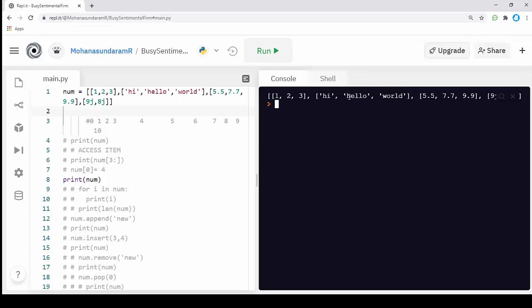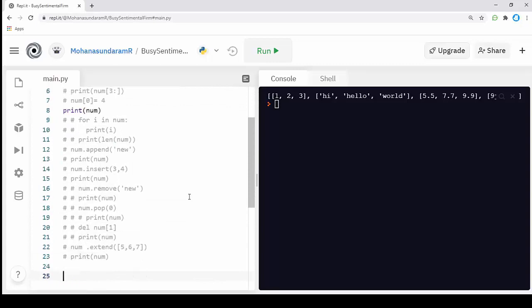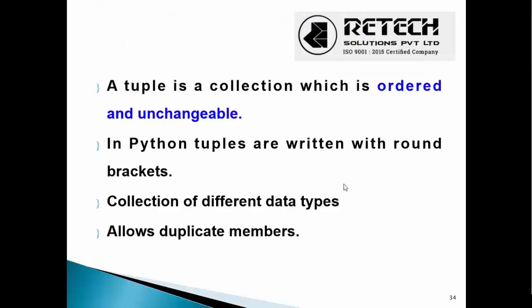Okay, we want to move on to tuples. These are the columns you have seen here, and next will be the tuple. A tuple is nothing but a collection of items which is ordered and unchangeable.